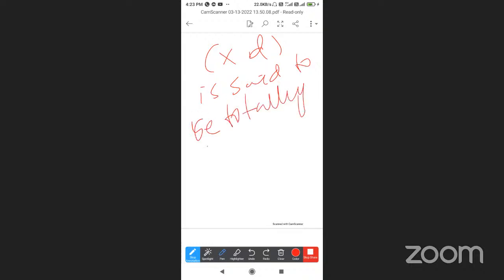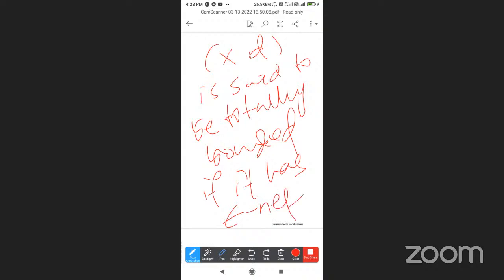What is an epsilon net? (X, d) is a metric space, and B is a subset of X, with d_B the restriction of d to B. Then B is said to be totally bounded if (B, d_B) is totally bounded.